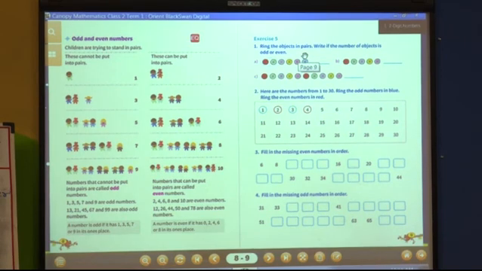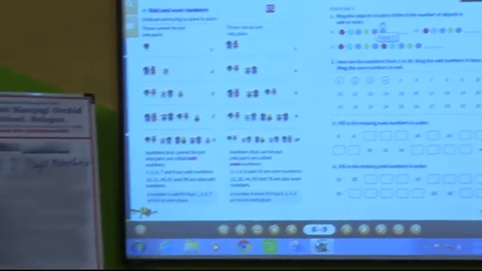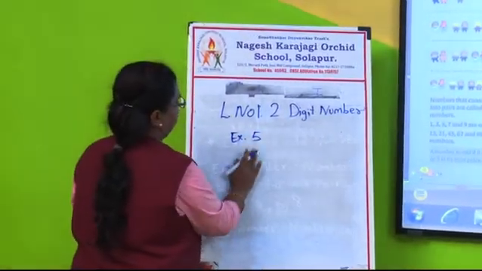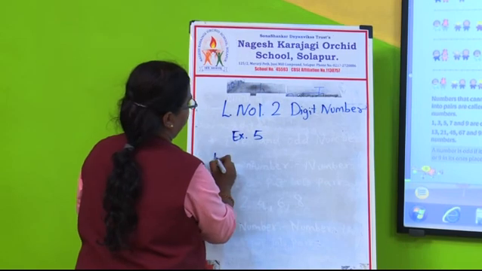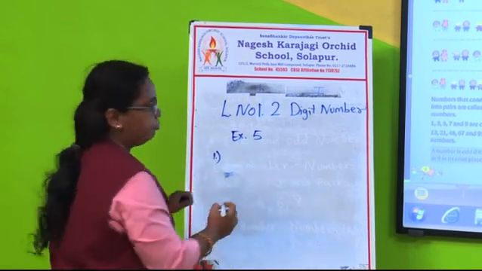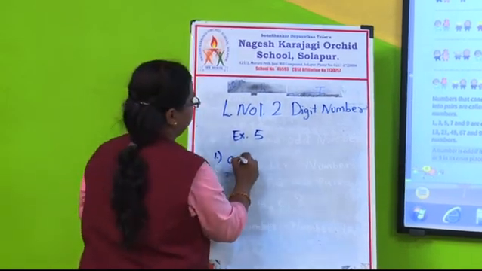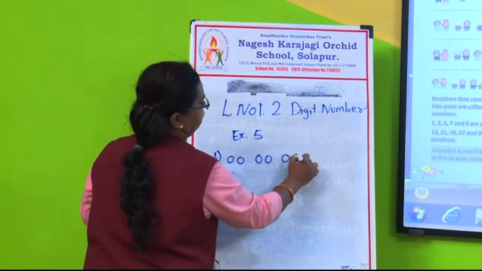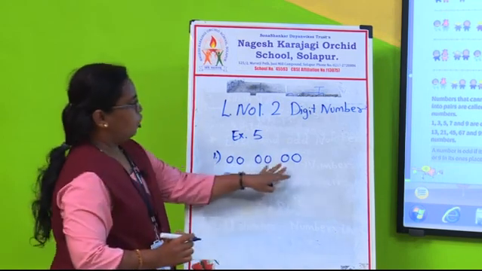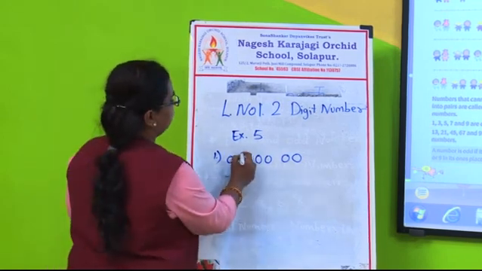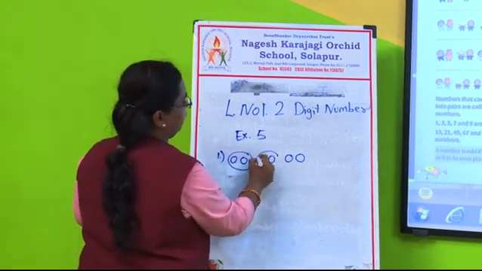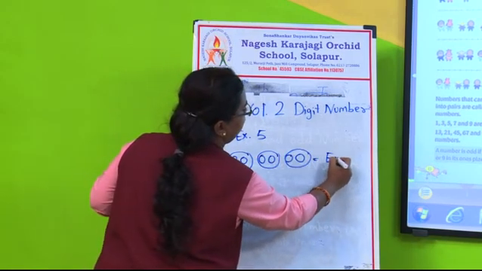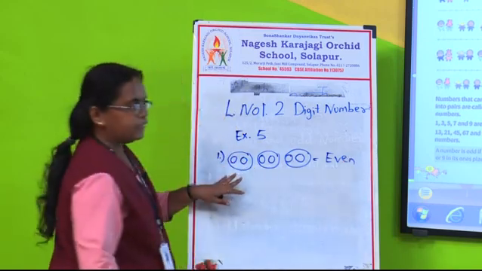See here, exercise 5. I will tell the first example. Here 2 circles are there, then again 2 circles and 2 circles. So in this all pairs are there. Ring this, make a circle for each pair, and this is what? It is even.